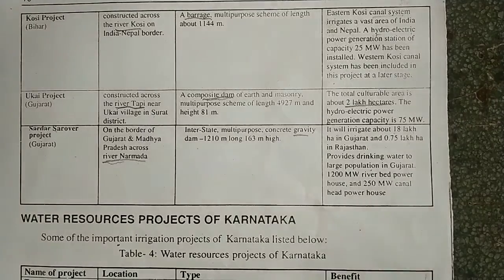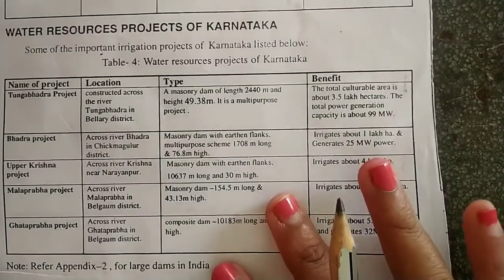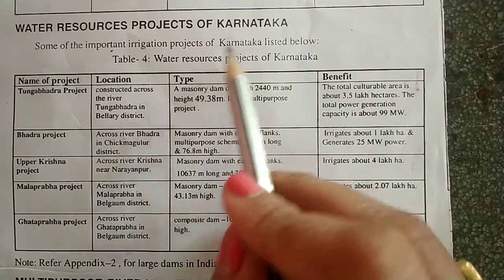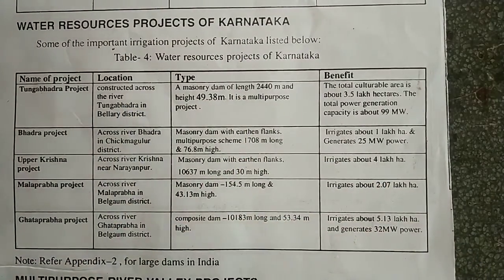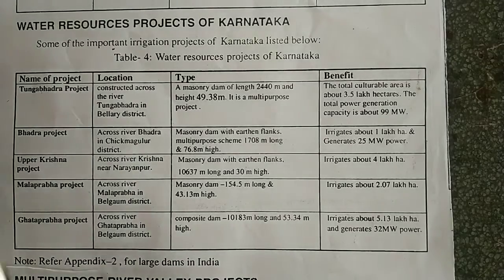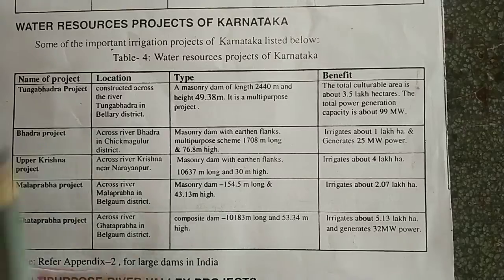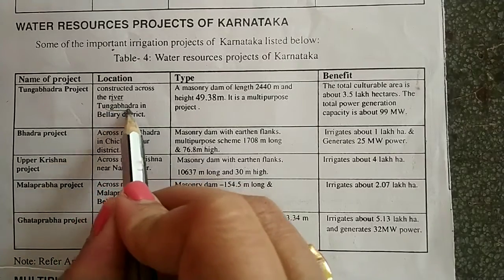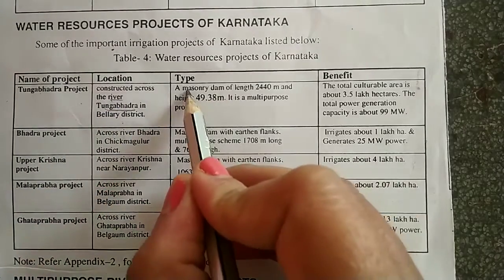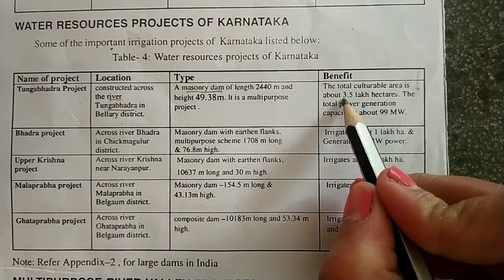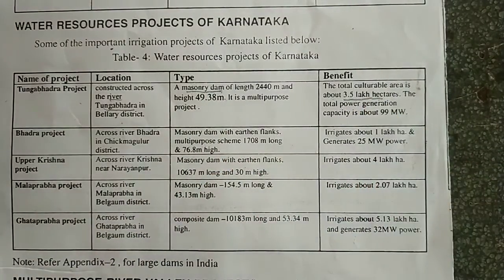Clear? Next, we will discuss water resource projects of Karnataka. So in Karnataka, we just have 5 water resource projects here. Let us see them one by one. The first one is your Tungabhadra project, which is near river Tungabhadra here in Bellary district. It is a masonry dam, and it is helping me for 3.5 lakh hectares of irrigation.